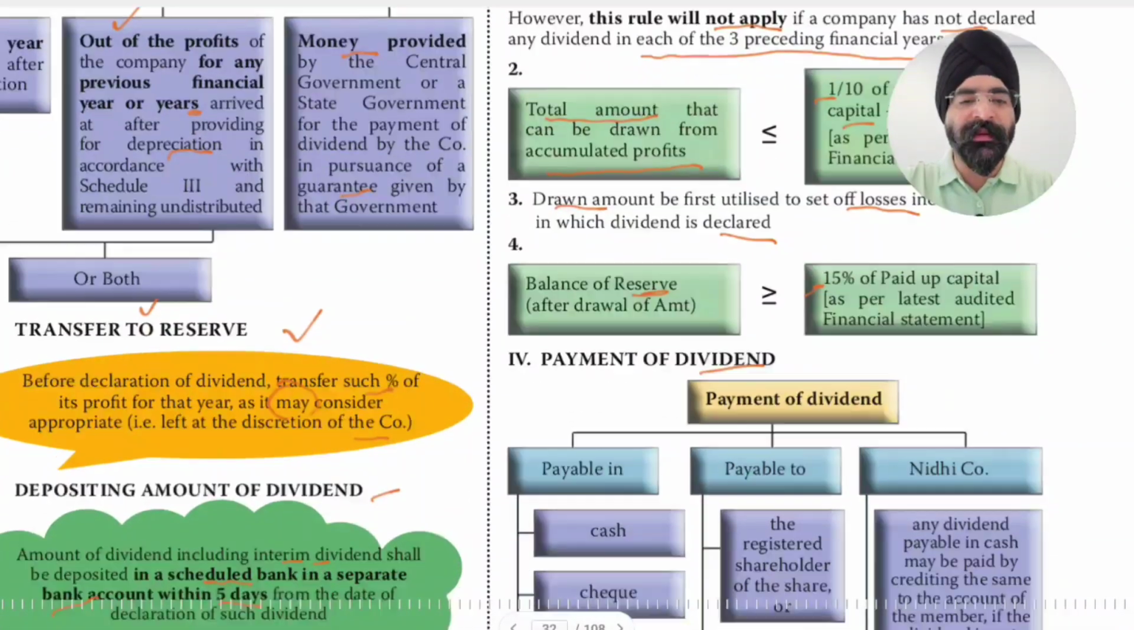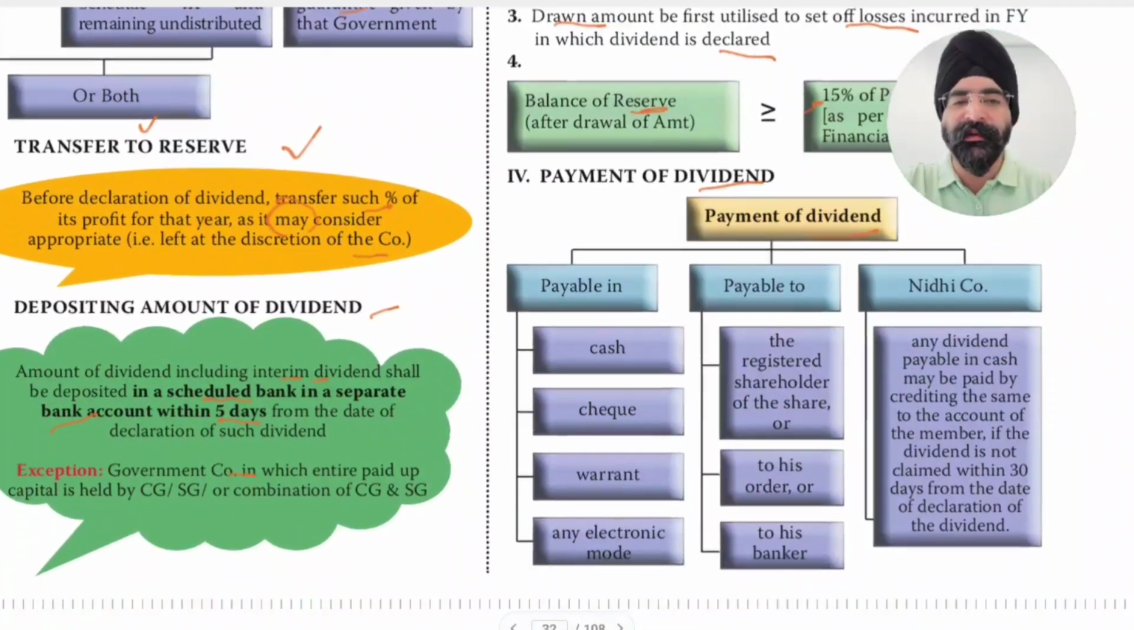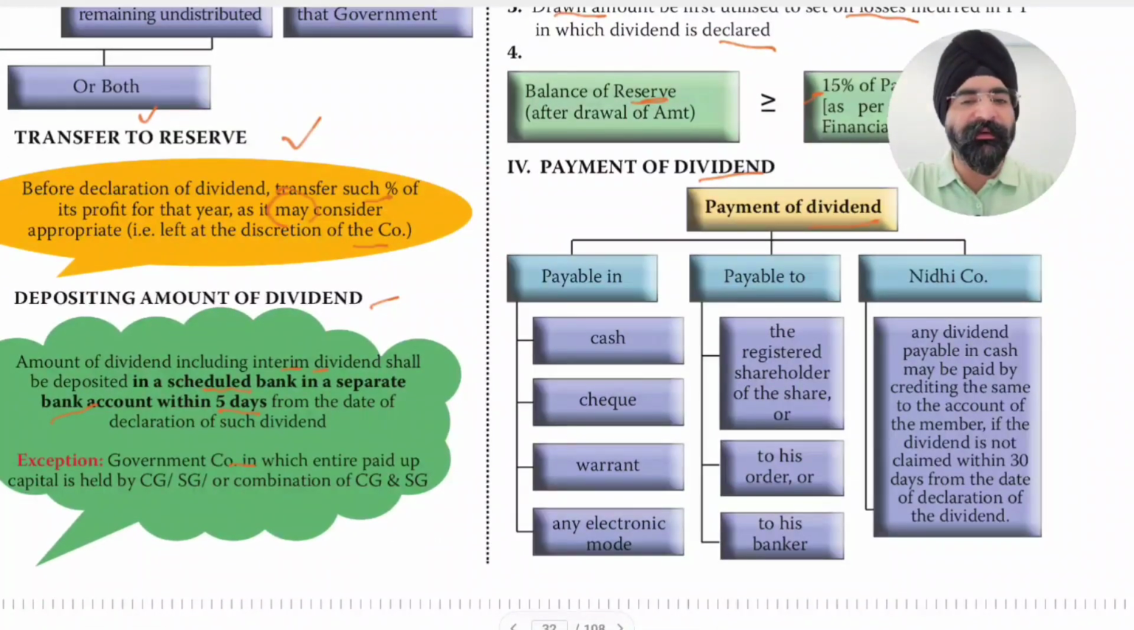Payment of dividend. So payment in, payment to, and Nidhi company. First, dividend is payable in cash. Dividend is payable by check. Dividend is payable by warrant. Dividend is paid by electronic mode. Regarding cash, I have doubt. I think cash is not allowed. The modes in which dividend can be paid are check, warrant, electronic mode, direct bank transfers.